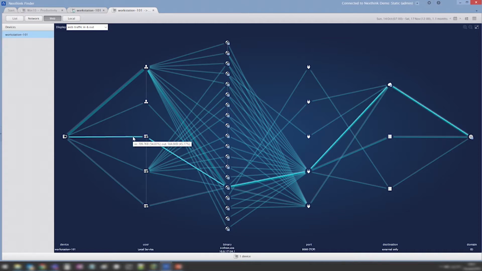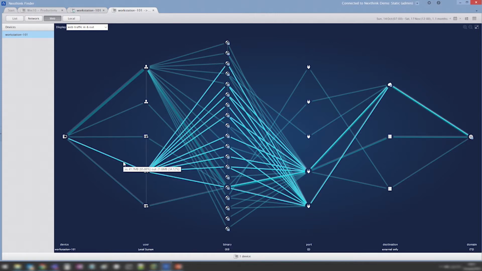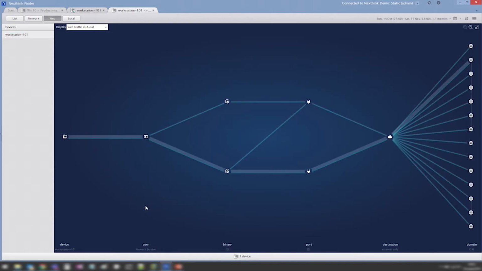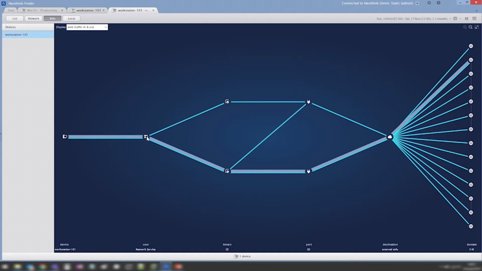This one has less than 1 megabyte. This one just under 42 megabytes. And this one has 744 megabytes. So let's jump to this user here. Network services. It's a standard account that the operating system uses to connect to the network.